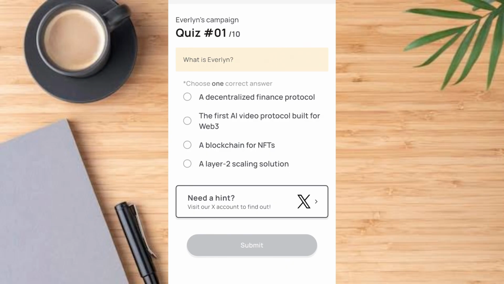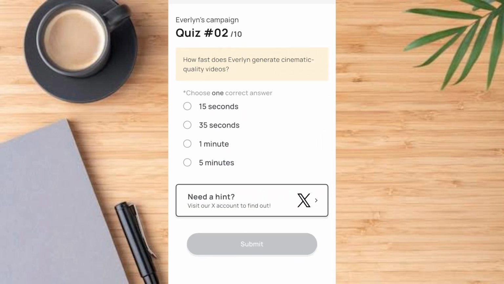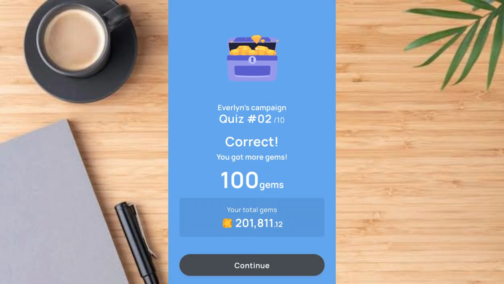Once you tap on start quiz, you have 10 questions here. What is Everlyn? The answer is B, the first AI video protocol built on Web3. Tap on submit. Then we've gotten that correct. Tap on continue. The next question says, how fast does Everlyn generate cinematic quality video? It's 15 seconds. That is A. Tap on submit. You get it correct.